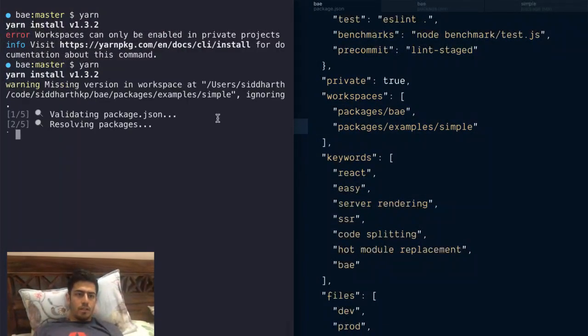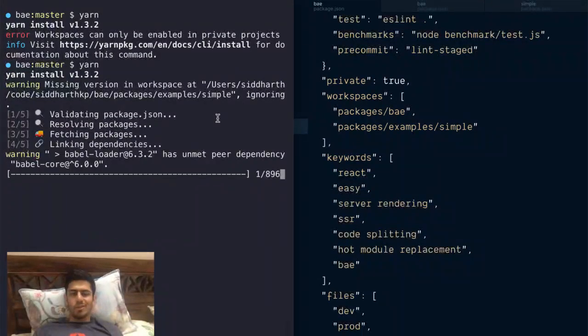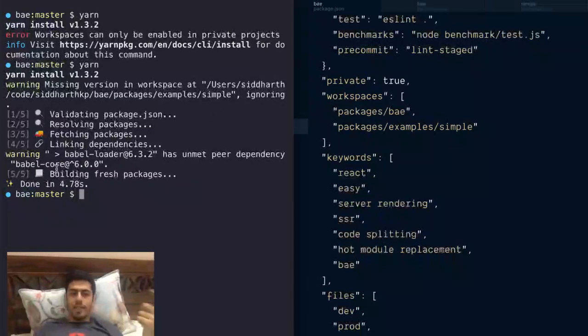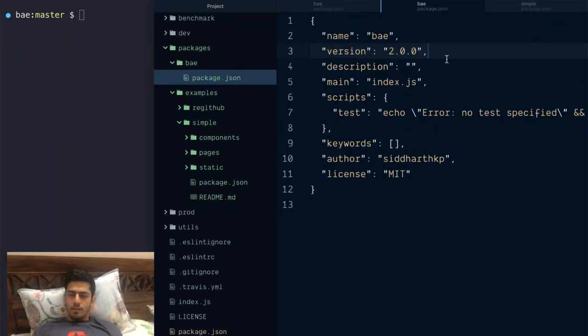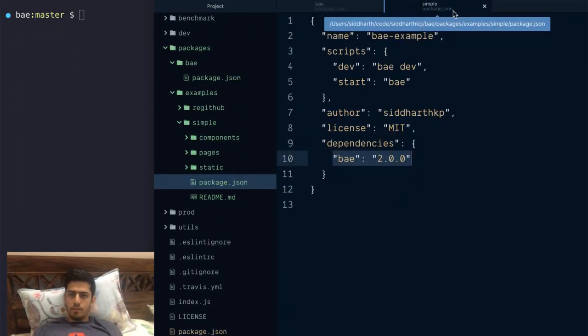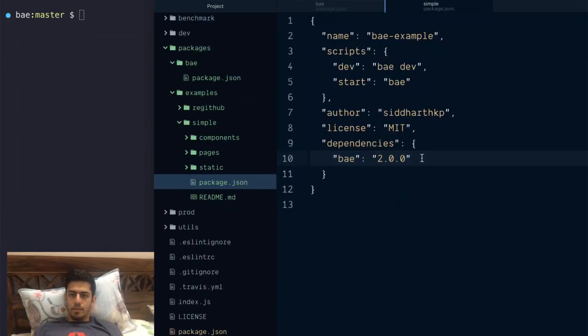Good. I'm going to run yarn again. It's not really going to install anything, I guess, because it's already there, but it will link everything that's internal. Good. How do we test this now? So we've got this dependency.